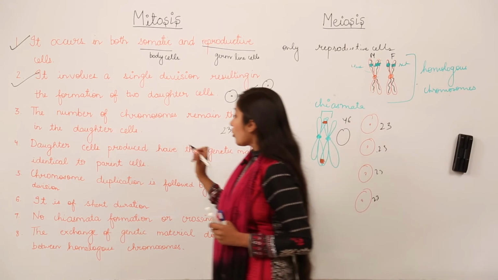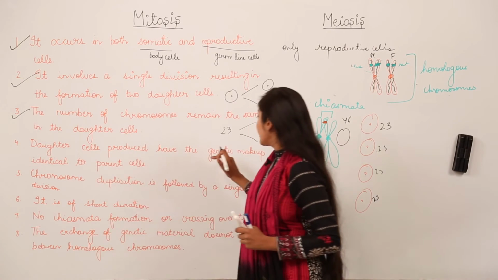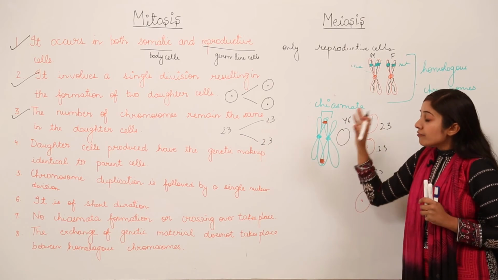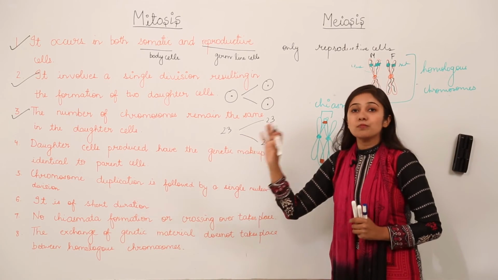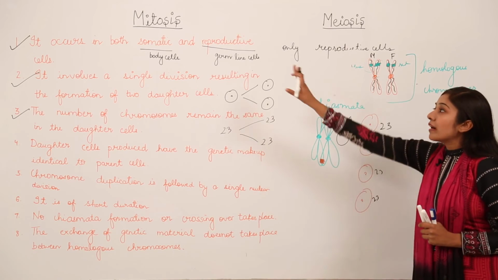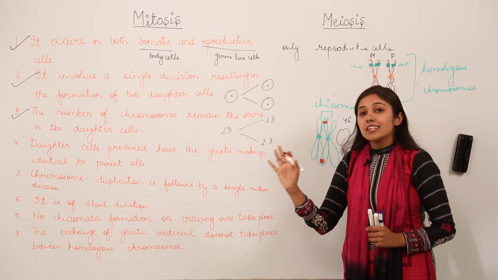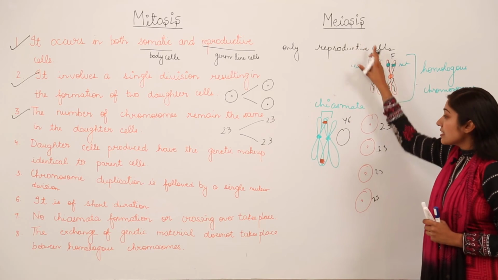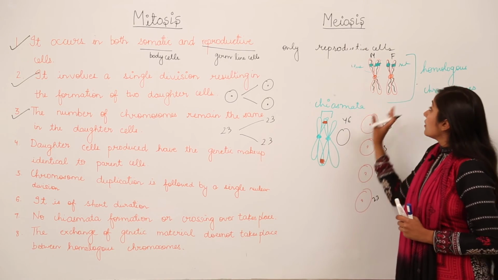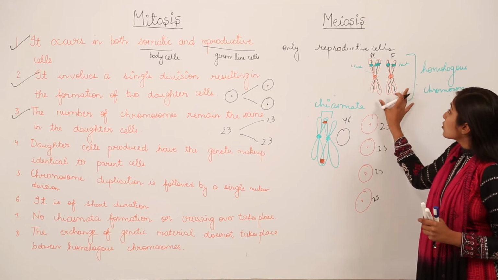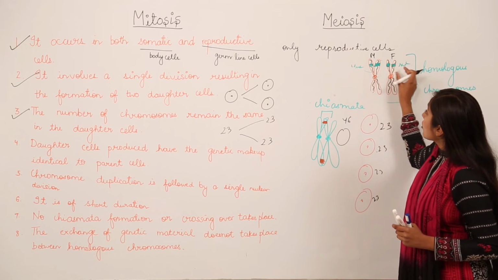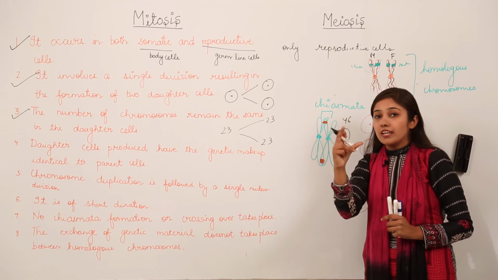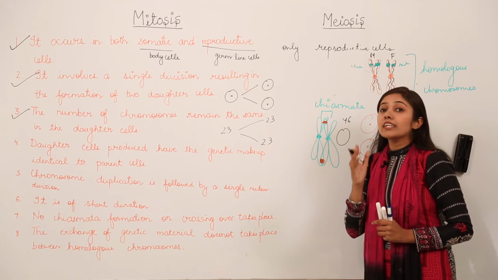Next, daughter cells produced have the genetic makeup identical to the parent cell. Now I have explained why they will have the genetic makeup identical to the parent cell, because in case of mitosis there is no crossing over, there is no chiasmata formation. But in case of meiosis, the homologous chromosomes, what are homologous chromosomes? The chromosomes which have the same loci or are encoding for the same gene. What is a gene? A gene is a segment of DNA which is encoding for a particular characteristic.